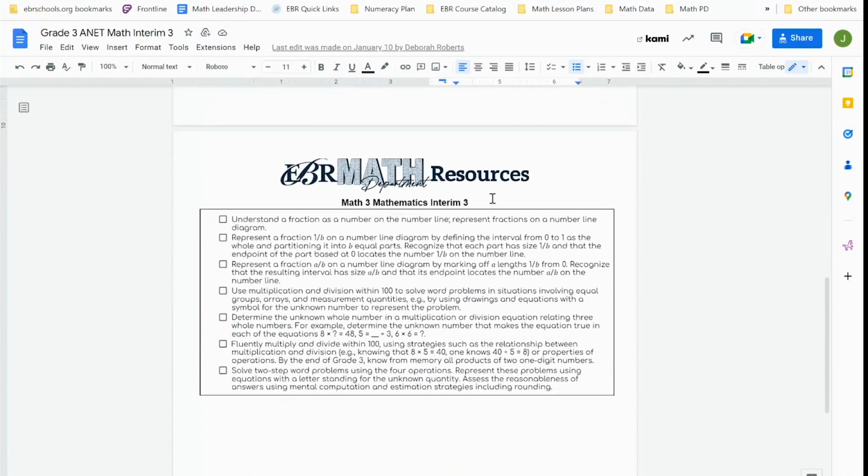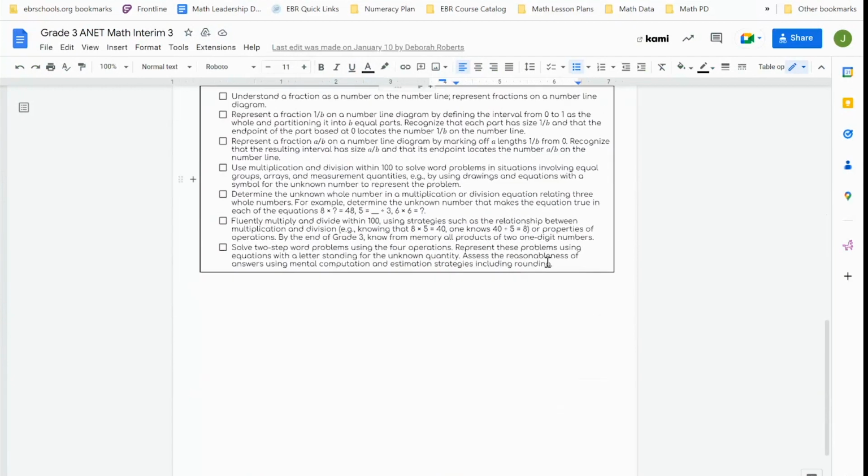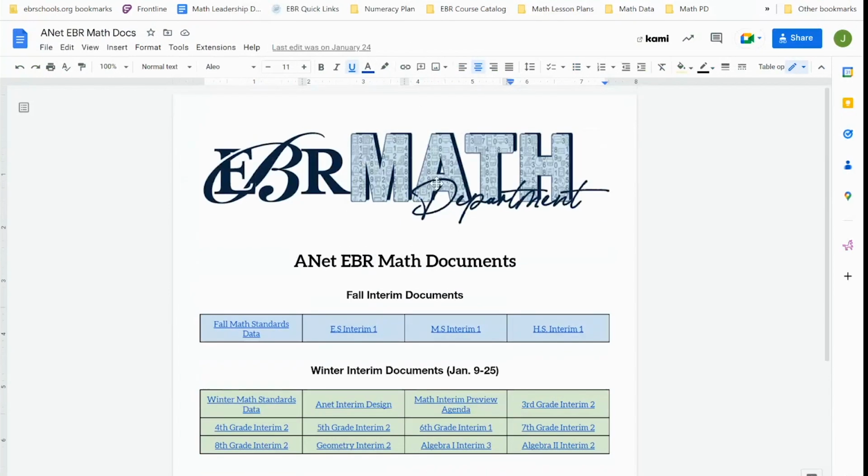So again, we hope that everything that you need to prepare your students for interim 3 is on this document. If you have any suggestions for how to improve any of the documents you've seen, by all means, please let us know, because we always want to continue to get better at providing you with the resources necessary to have our students grow. So again, this is our ANET EBR math document.